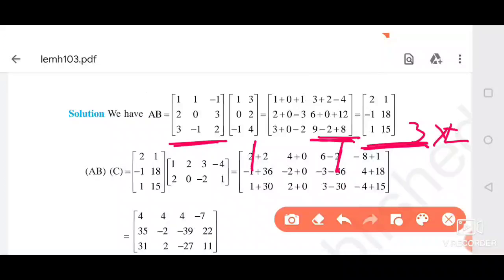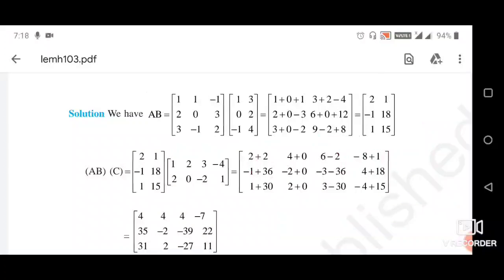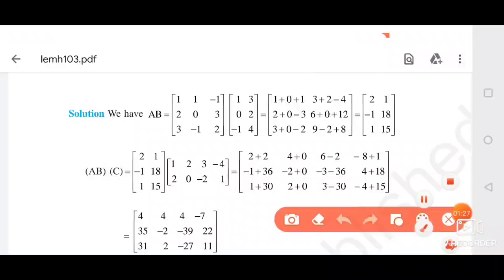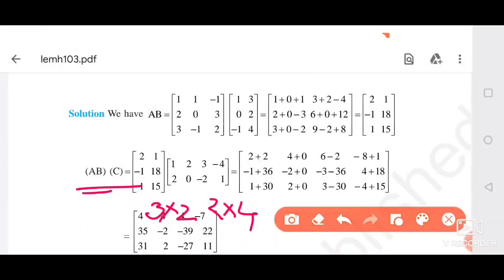Now you have to find AB into C. Since AB is of order 3 by 2 and C is of order 2 by 4, our resultant matrix will be of order 3 by 4. That means it will have 3 rows and 4 columns.